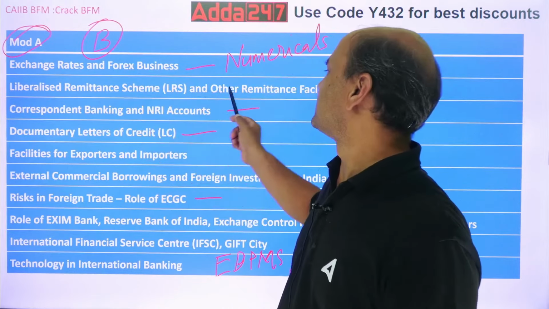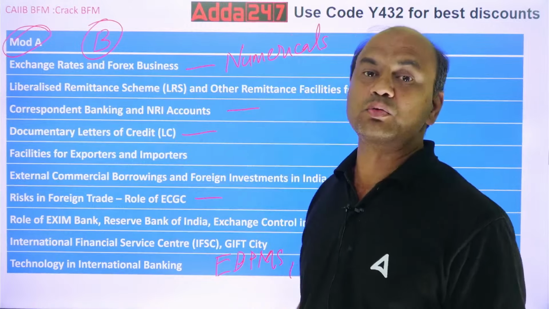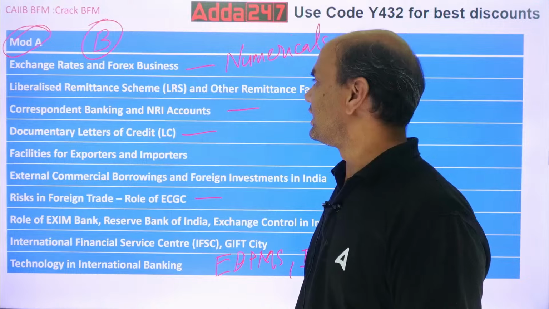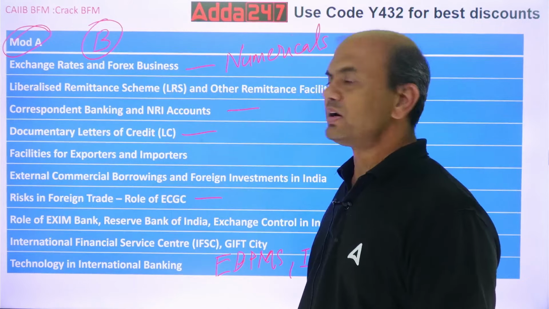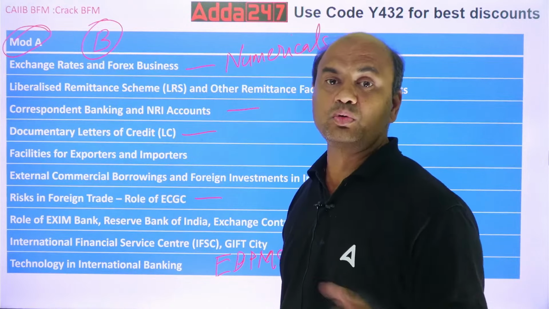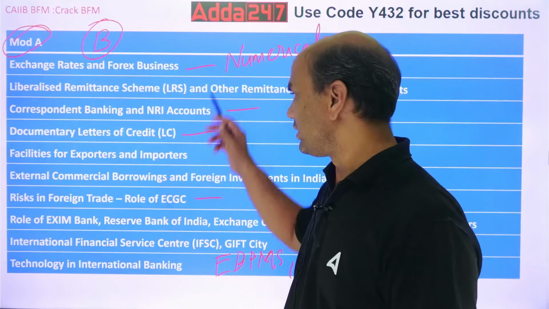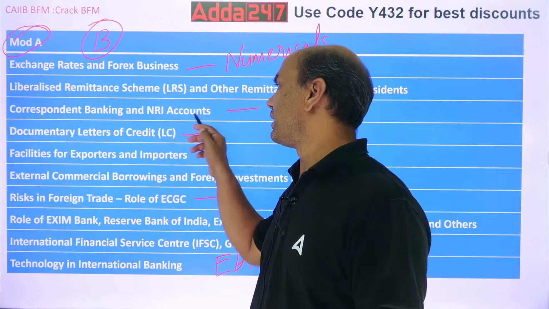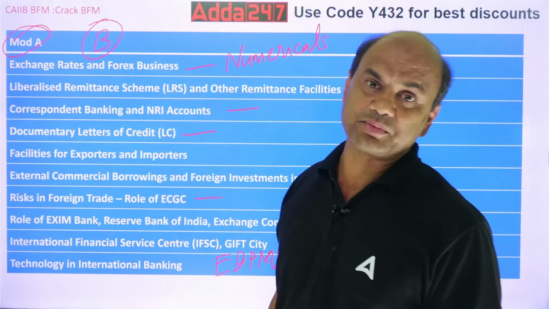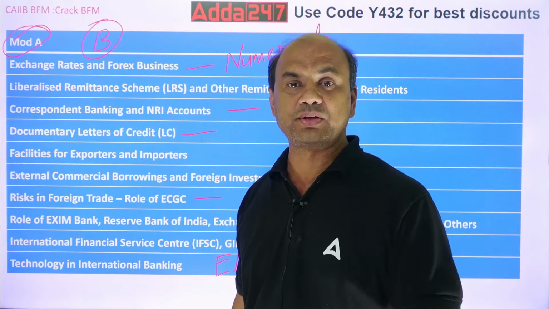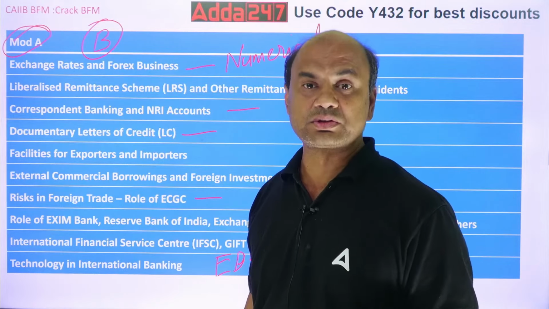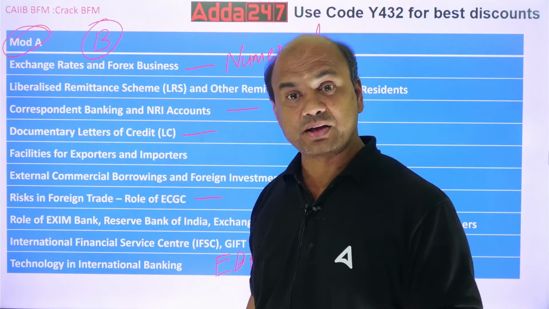LRS, liberalized remittance scheme and other remittance schemes. So that $250,000 will be asked. LRS, got it? Now, kindly note, LRS is applicable to whom? To whom is it not applicable? Then correspondent banking and NRI accounts. Here you will have all the types of NRI accounts: NRE, NRO, FCNR, RFC. Then special accounts. You will have EFC accounts also over here.